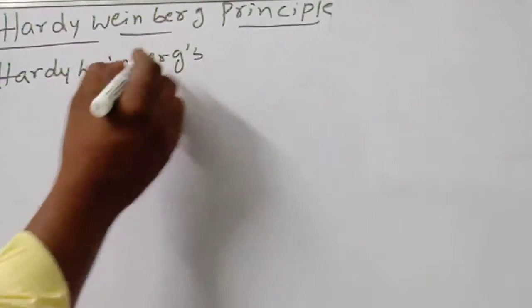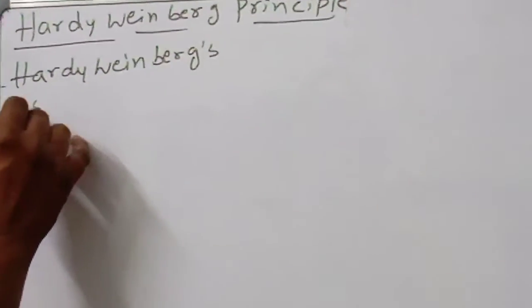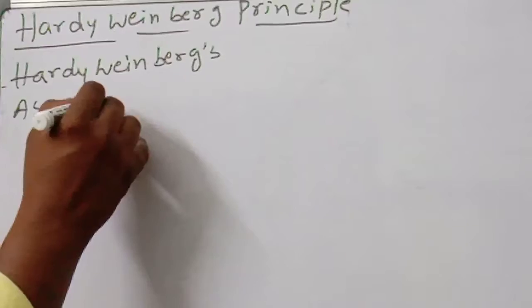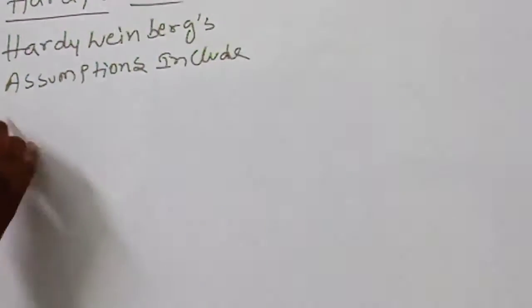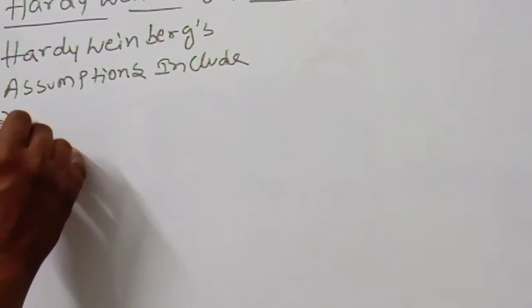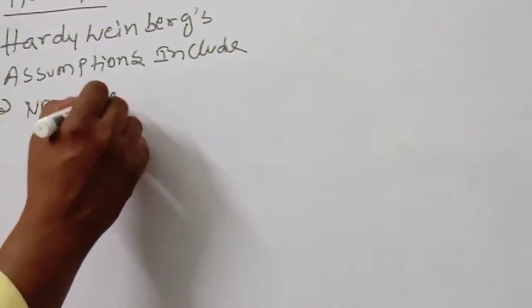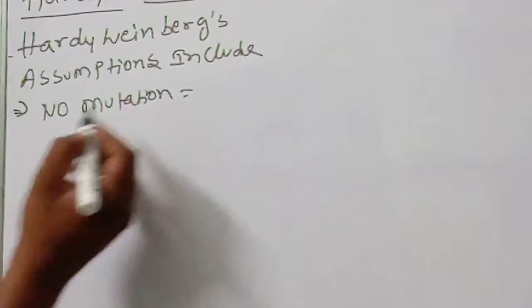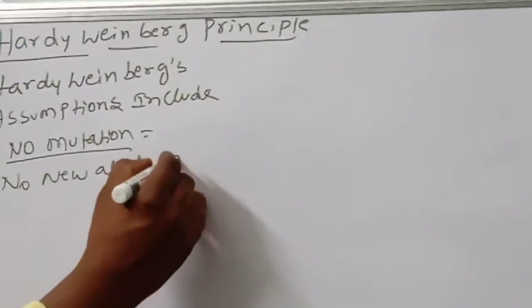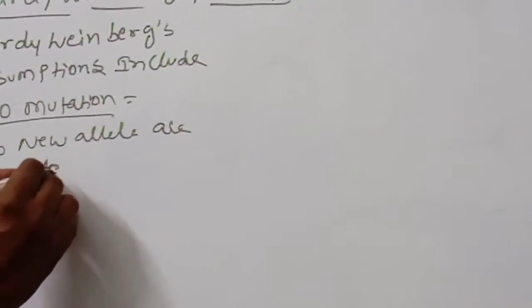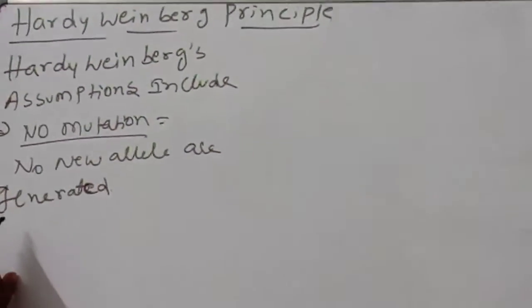Hardy-Weinberg assumptions include, first, no mutation. What is it? No mutation means no new allele, no changes. No alleles are generated. This point you should remember.